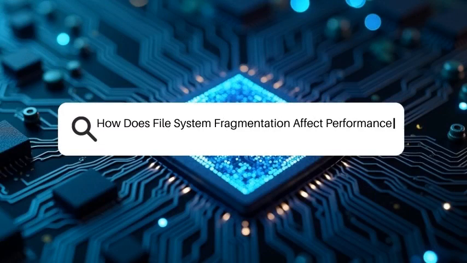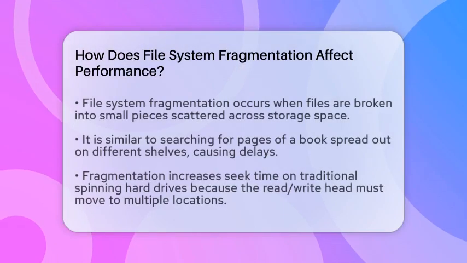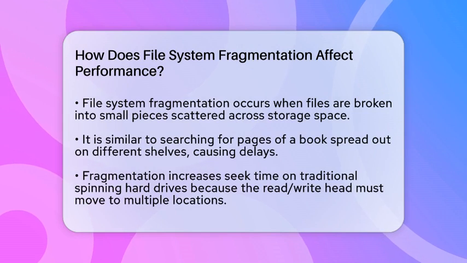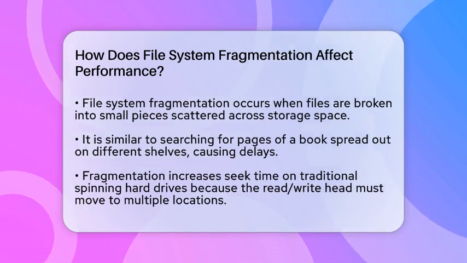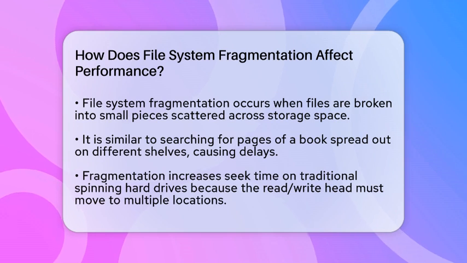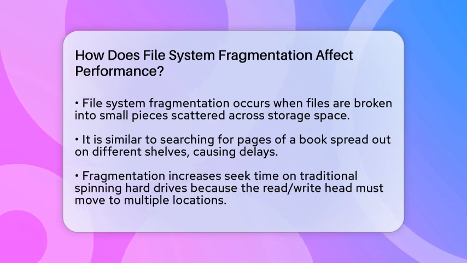How does file system fragmentation affect performance? Imagine trying to find a book in a library where pages of the same book are scattered all over the shelves. It takes longer to read because you have to go back and forth. That's similar to what happens when a computer's file system becomes fragmented.